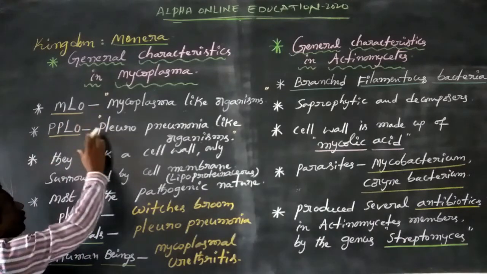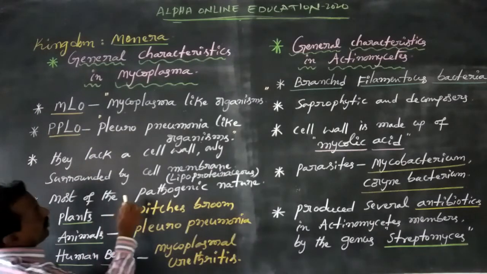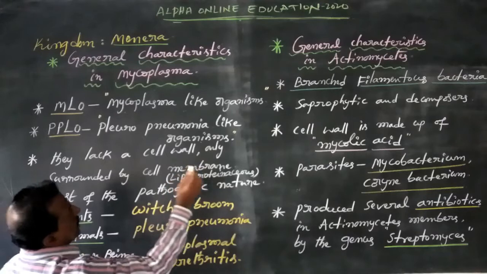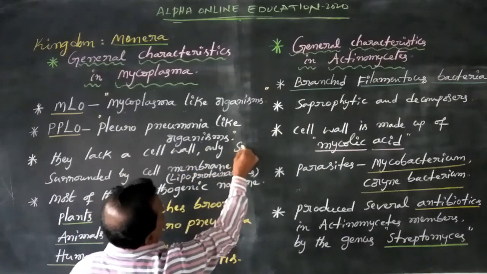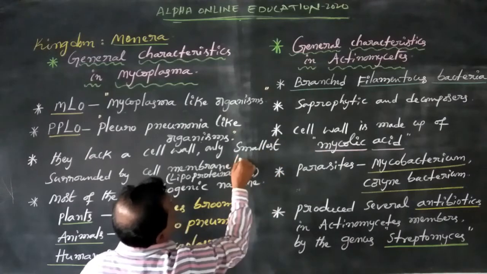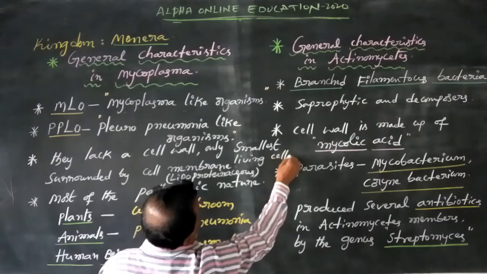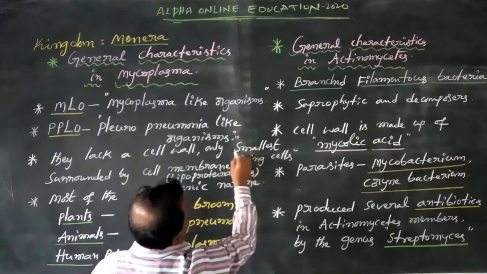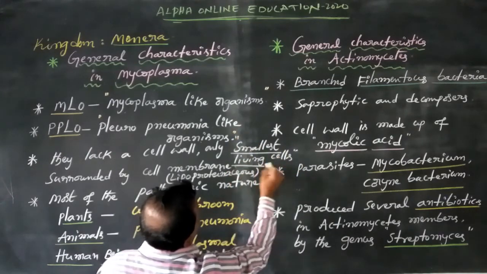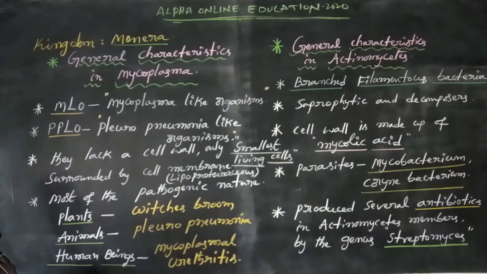These mycoplasmas are the smallest living cells, smaller than Archaebacteria, Eubacteria, Cyanobacteria and Actinomycetes.